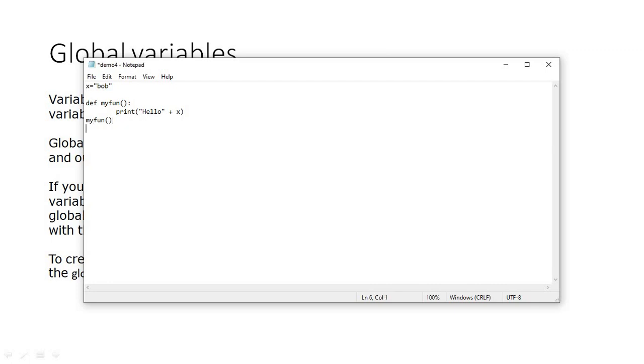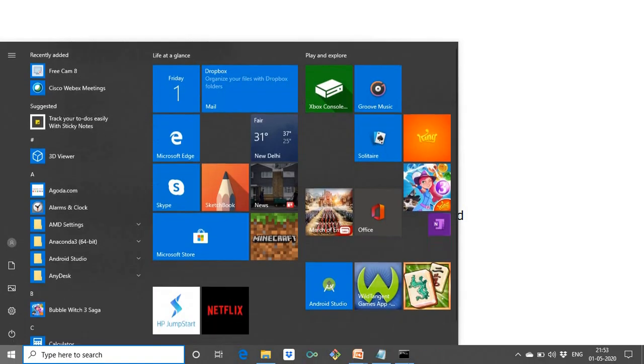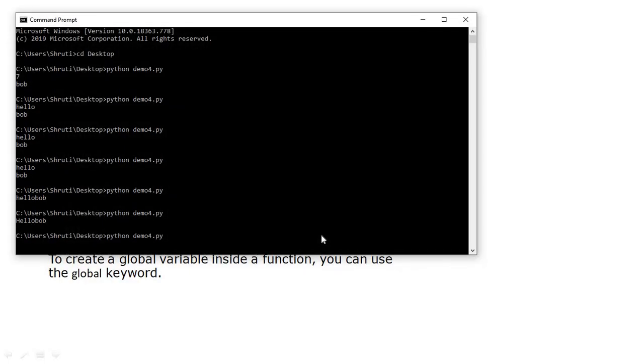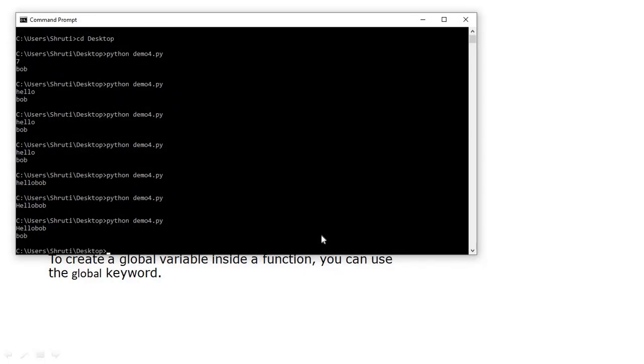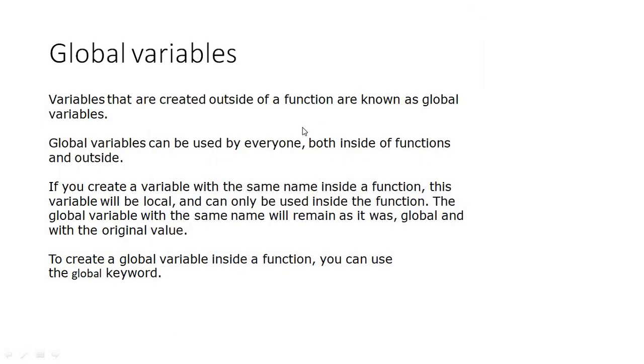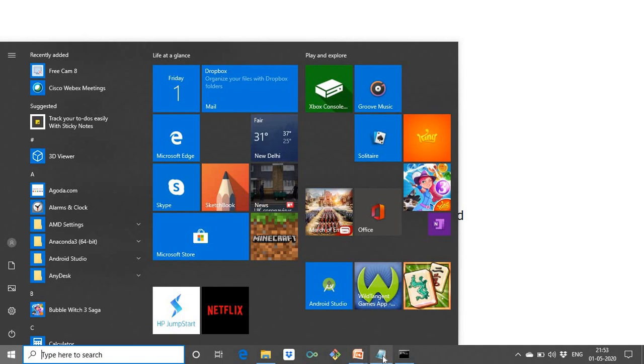So the outside example I'll show you. Print x. So this is now outside the function. Hello Bob and Bob. So the global variable is accessed inside and outside the function.